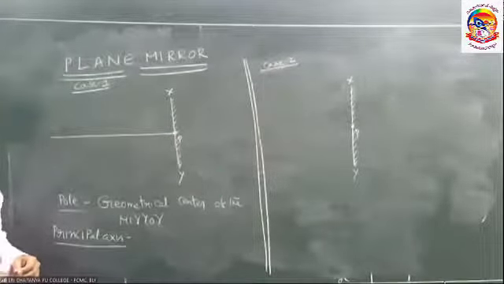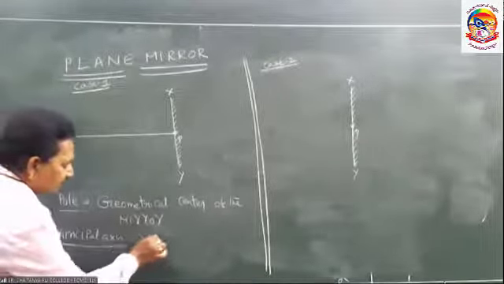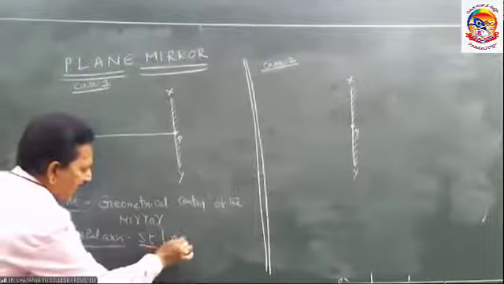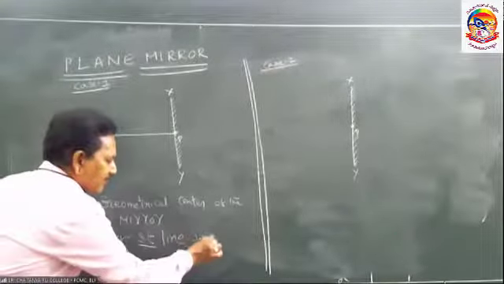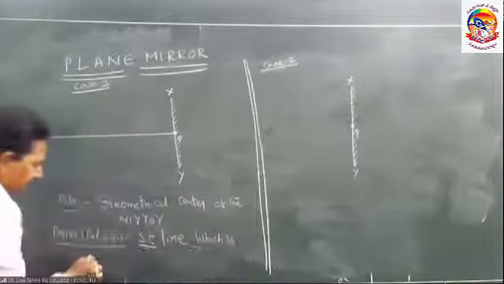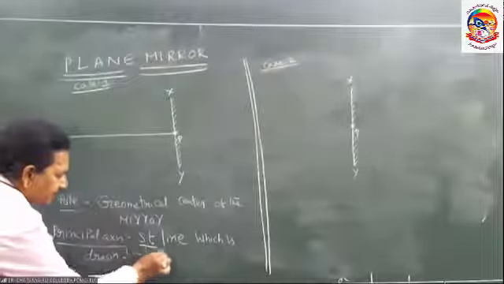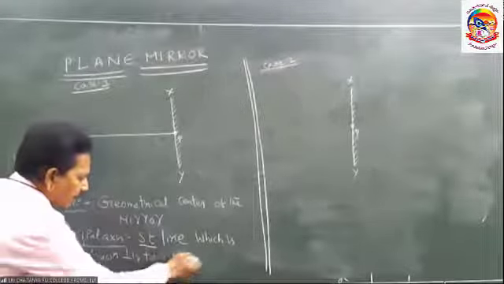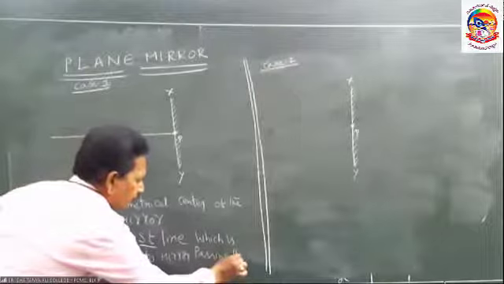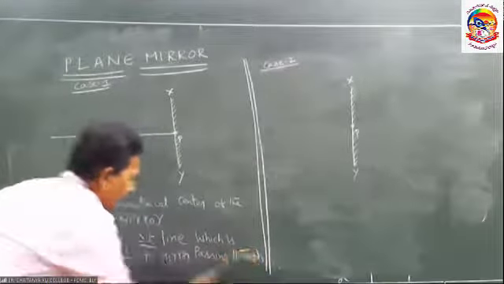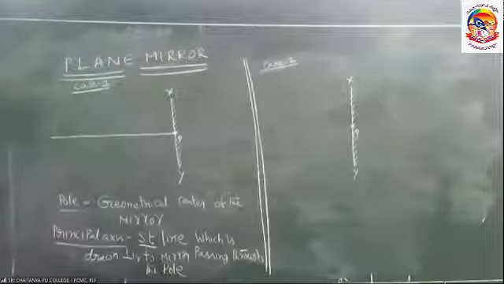The principal axis is nothing but a straight line which is drawn perpendicular to mirror, passing through the pole. It is called the principal axis.